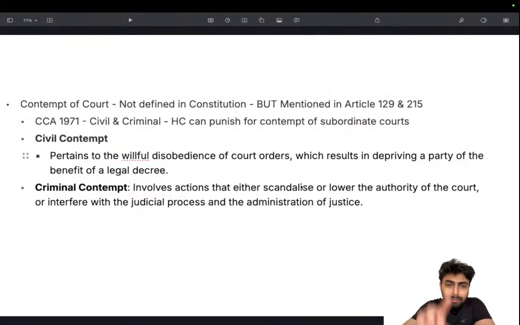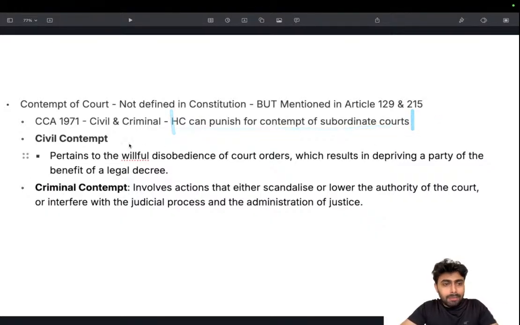Contempt of court is not defined in the constitution. Actually, it's not defined, but mentioned in Article 129 and 215, as the Supreme Court and the High Court are courts of record, and they can punish for the contempt of themselves. Okay, that's the basic wording in the constitution. Under Article 129 for Supreme Court, 215 for High Courts. And also one more thing, High Court can punish for contempt of subordinate courts. This is a critical fact. You might not see this everywhere, but questions can come along these lines. So remember this fact.